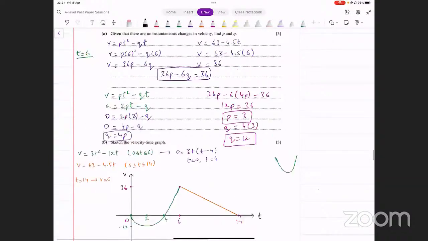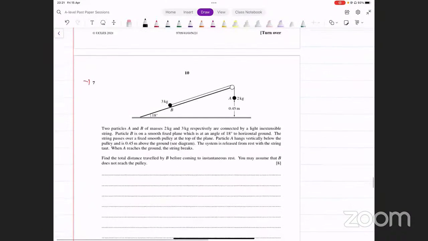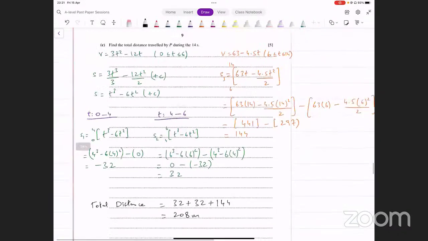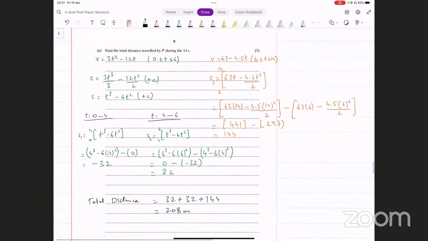That was question number 6. Let's move on to question number 7 now. Yeah, so this is the overall solution to the C part. All right, let's move on to question number 7.